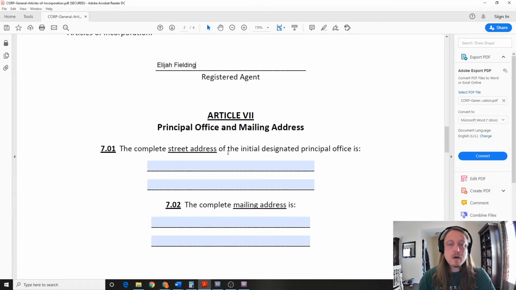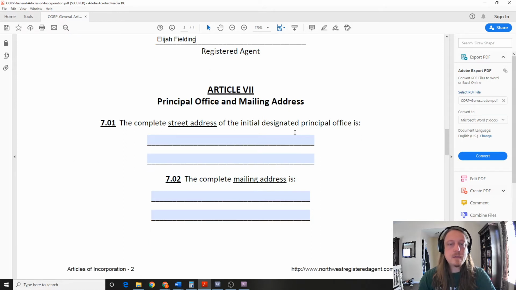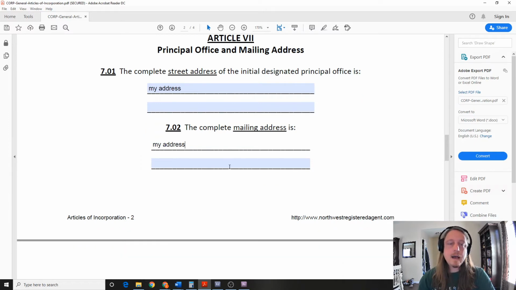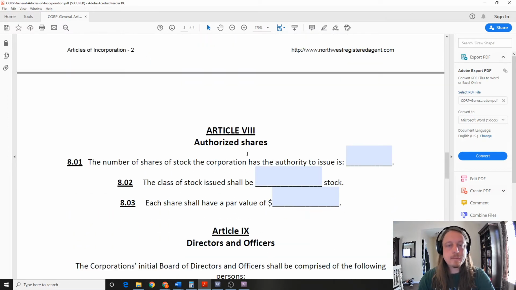Okay, so Article 7, this is principal office and mailing address. So they want to know where can they find you, where can they send the bills, the income tax, all that. So I'd put my address. Or honestly, wherever the business is. Typically, it's not going to be in a house. If you're incorporating, you should probably have a building at that point. But that's not always the case. So whatever the address is, put it there.